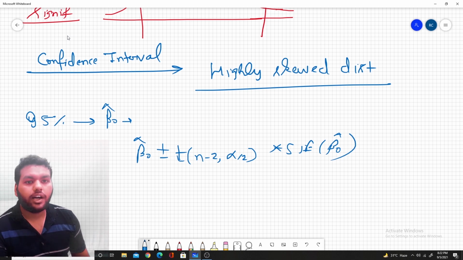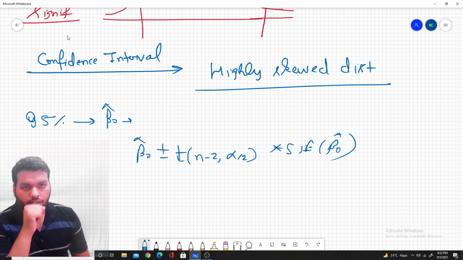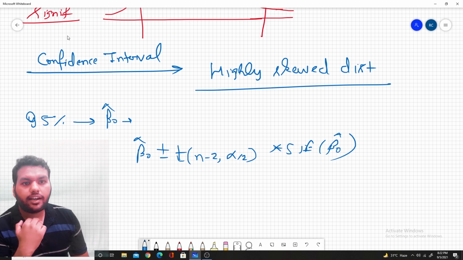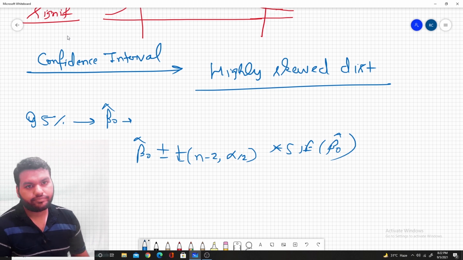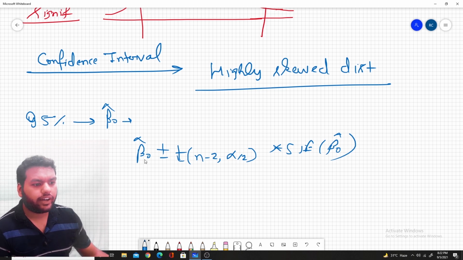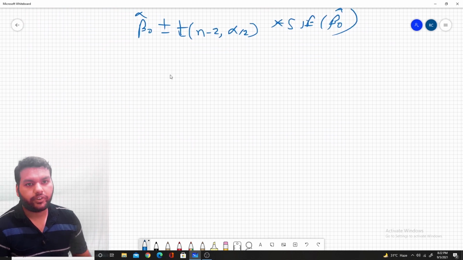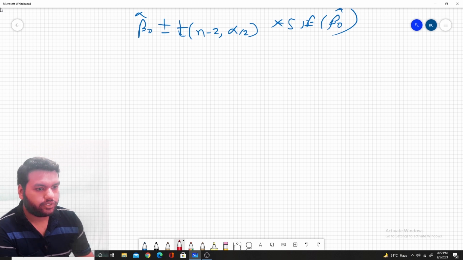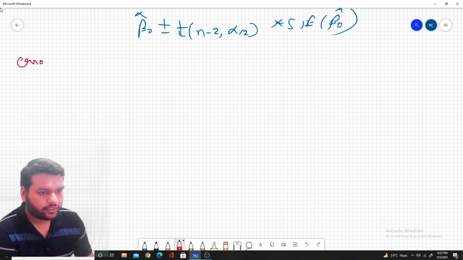Now moving to another assumption of linear regression, we also assume the errors are uncorrelated. The errors should not have a correlation between them. So the other assumption we make for linear regression is that the errors are uncorrelated.